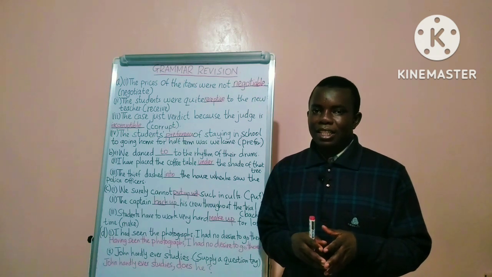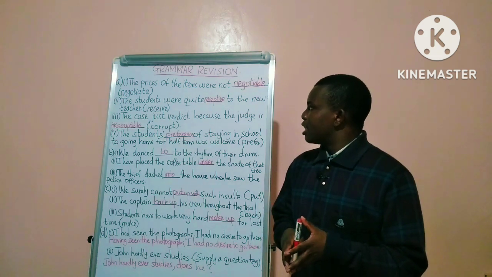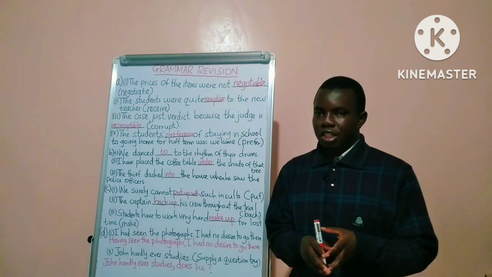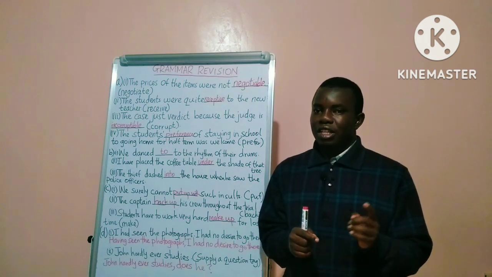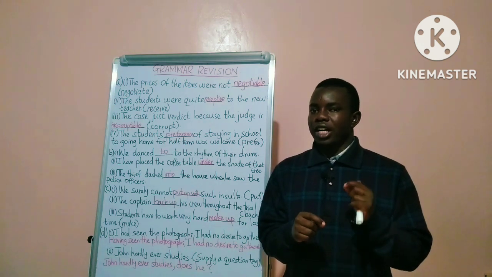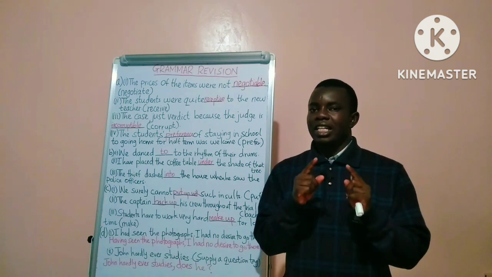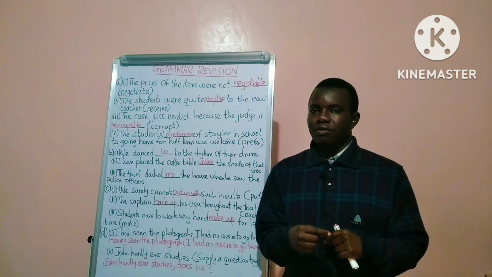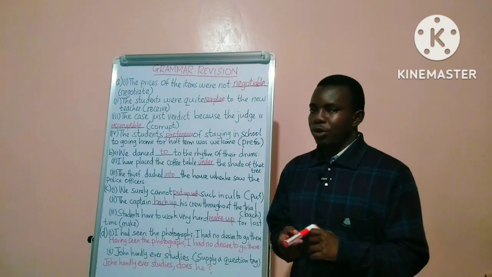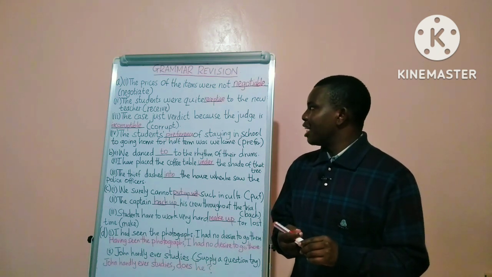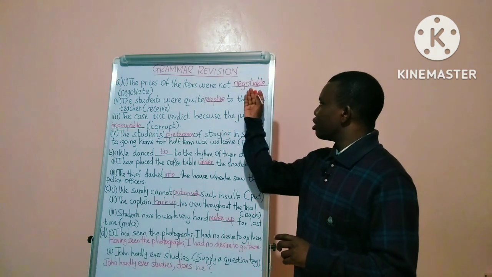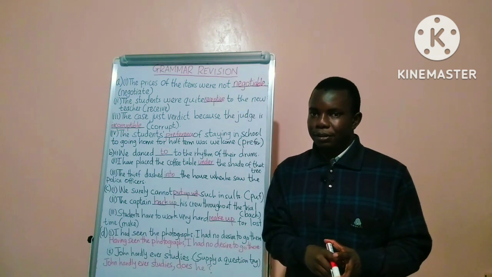The first question is: the prices of the items were not dash, in bracket, negotiate. From the context, we are expected to insert the adjective for the verb negotiate, which is negotiable. So the prices of the items were not negotiable, and the spelling is there on the board.